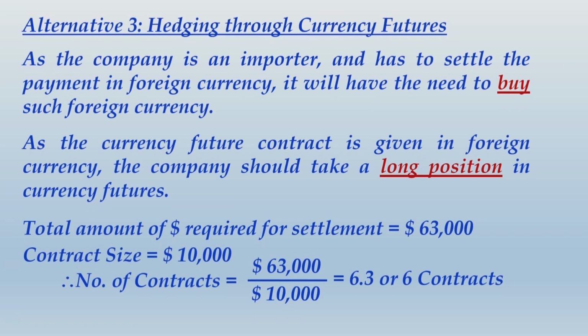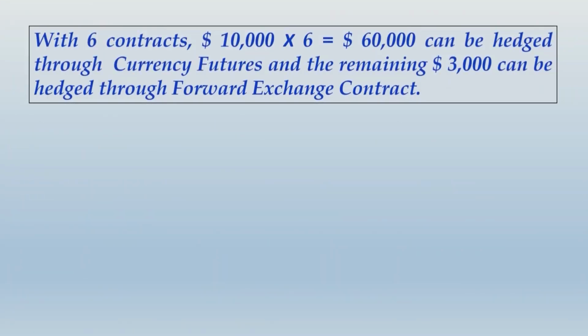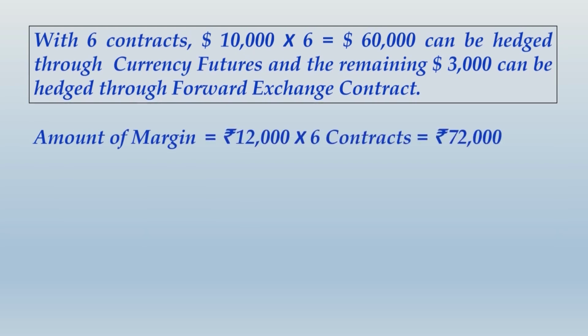Alright friends, let us move ahead and mention the fact that with 6 contracts, $10,000 multiplied by 6, that is $60,000 can be hedged through currency futures and the remaining $3,000 can be hedged through forward exchange contract. So amount of margin that you would have to deposit is 6 contracts multiplied by 12,000, because for each contract 12,000 is the margin to be deposited.